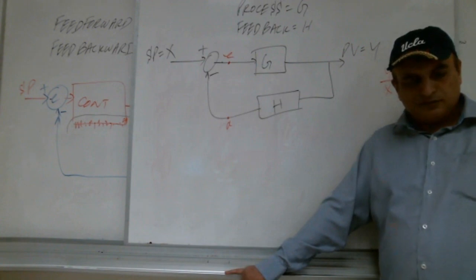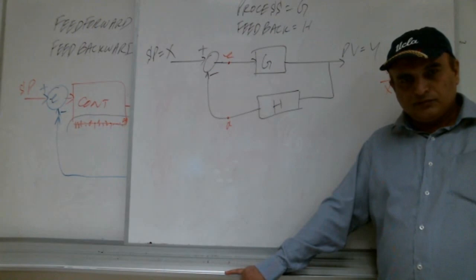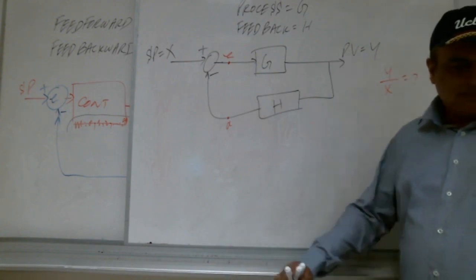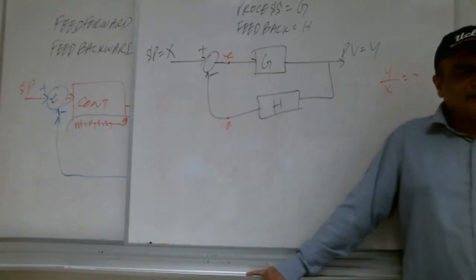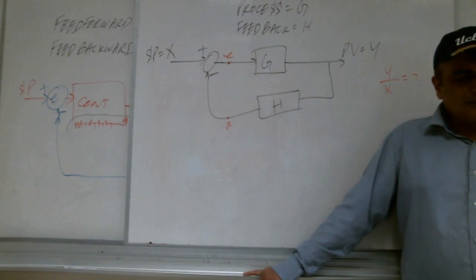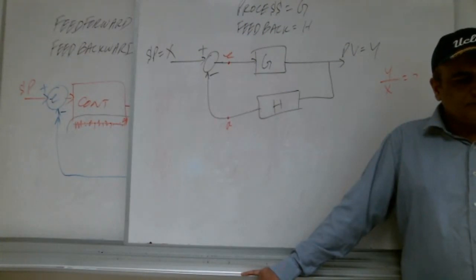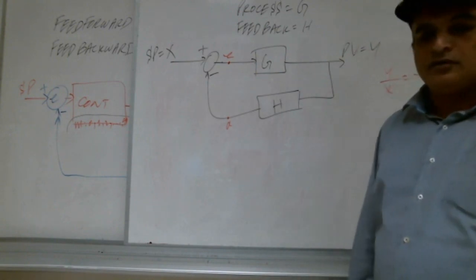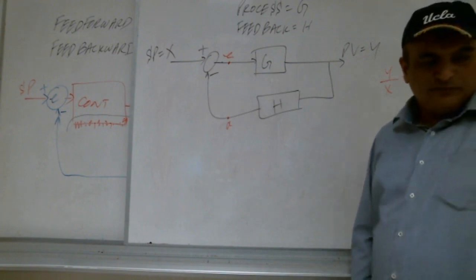I write plus and minus between G plus H equal Y over X. Any other brother, Shabab? Somebody is still trying?